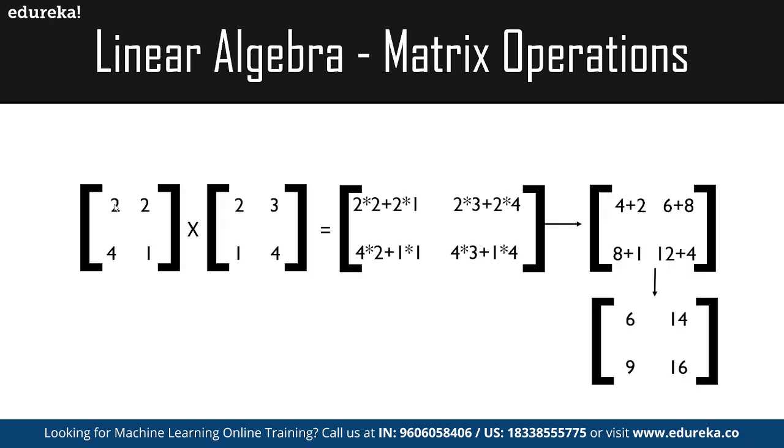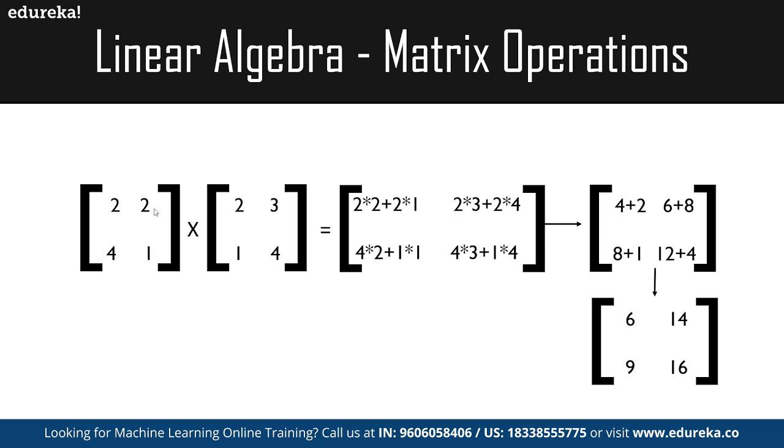For example, we have these two matrices that need to be multiplied together: 2, 2, 4, 1 and 3, 2, 3, 1, 4. To multiply them, first we multiply one row with each and every column. For the first row and first column, it goes as 2 multiplied by 2, plus 2 multiplied by 1.